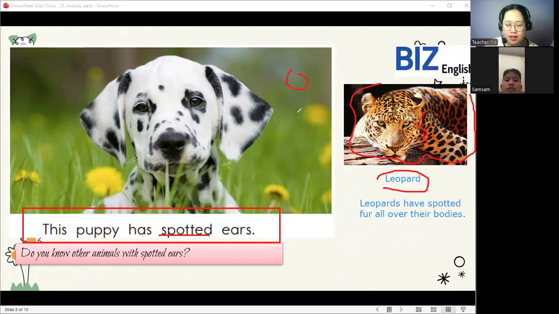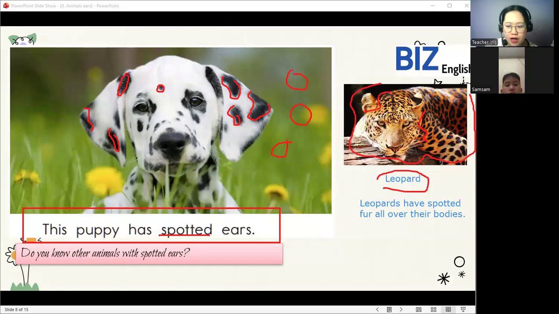So it has spotted skin. When we say spotted, it looks like this dog. This is a Dalmatian dog with spotted skin. So it has round spots on its fur, like this leopard. Black and white. Yes, very good, black and white.